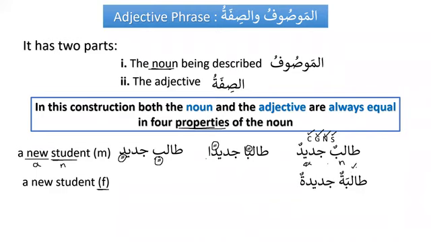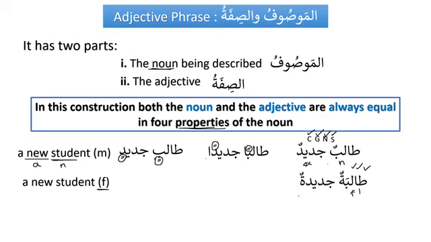So the first check. And the second one, gender: talibatun is feminine, and similarly, we can see that jadidatun is also feminine. Similarly, the number: we see talibatun is one, and similarly jadidatun is one. And then the status: talibatun is marfu, and similarly jadidatun is marfu.